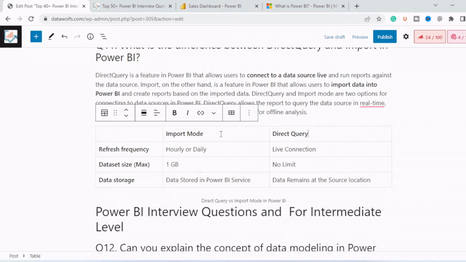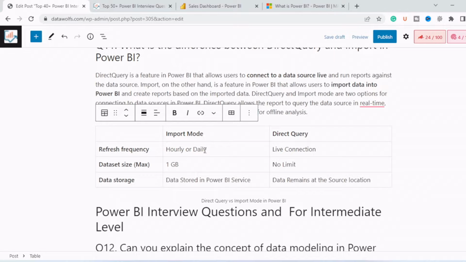Whereas in DirectQuery, a request is sent to the source data to give us the count of rows, and the source calculates the count and gives that answer to Power BI, and then Power BI publishes it.